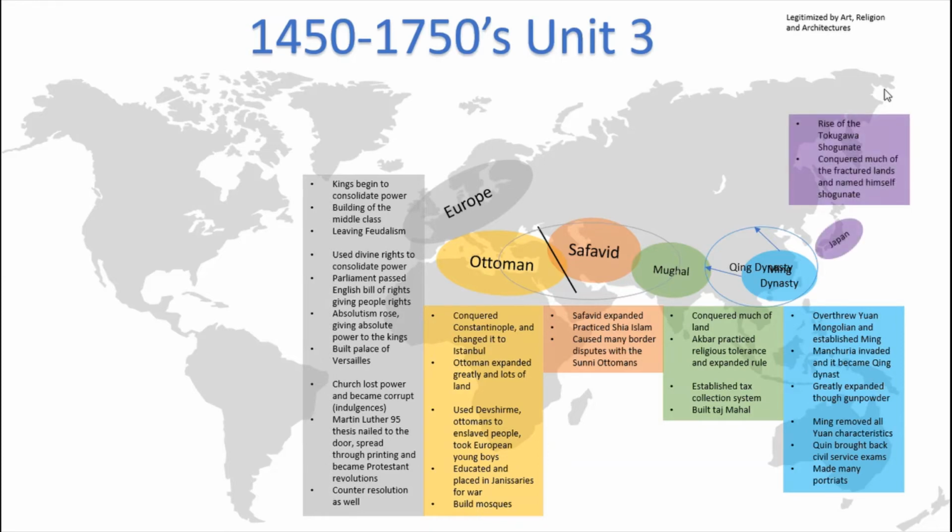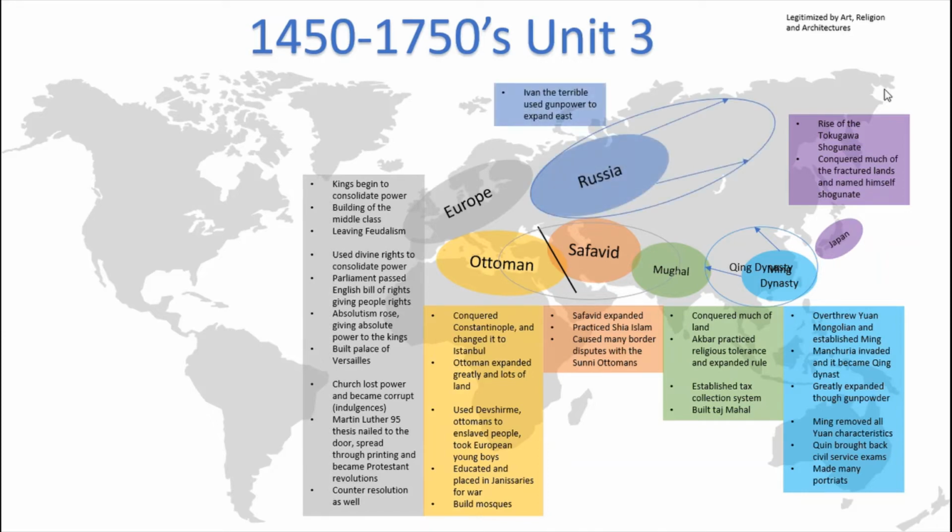Finally, there's Japan. And in Japan, as we remembered earlier, they also had a feudal system before. However, now we see the rise of the Tokugawa shogunate. In the Tokugawa shogunate, the Tokugawa is actually taking over these small feudal colonies and uniting Japan. He conquered much of the fractured land and named himself shogun, or the ruler of these lands.